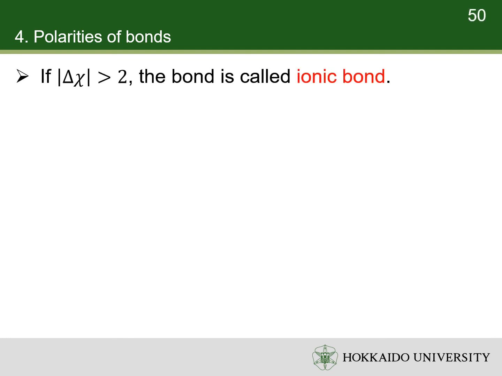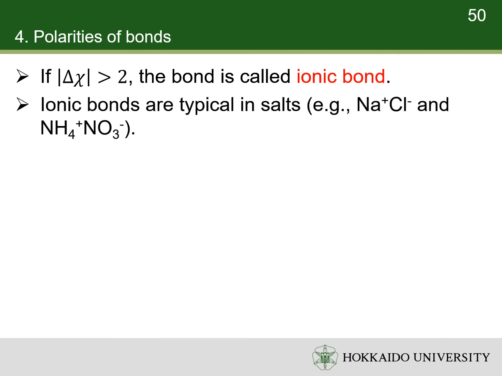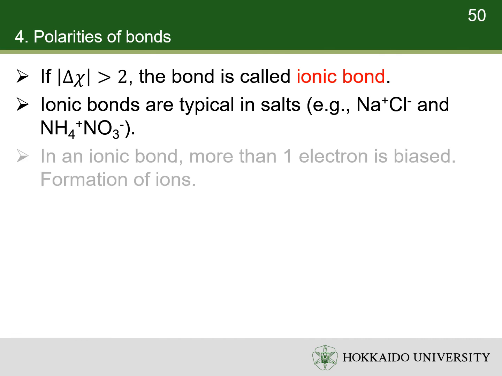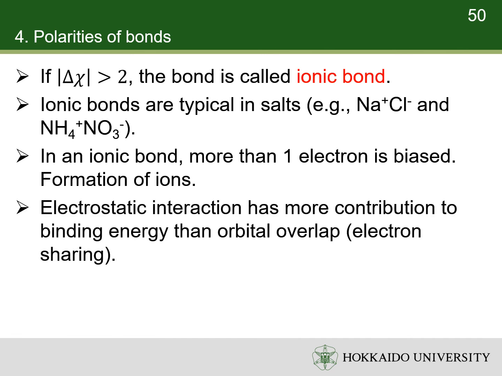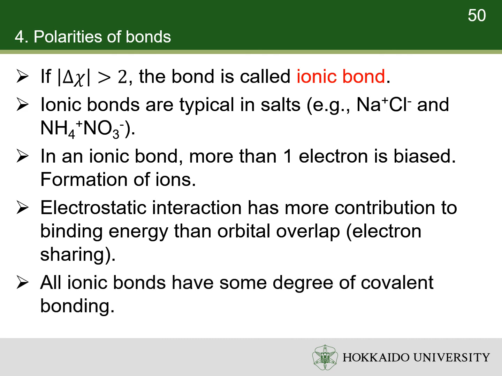If the difference in electronegativities is greater than 2, the bond is called an ionic bond. Ionic bonds are typical in salts such as sodium chloride and ammonium nitrate. In an ionic bond, one or more electrons are biased, so ions are formed. In ionic bonds, electrostatic interaction has more contribution to binding energy than orbital overlap. But pay attention that all ionic bonds still have some degree of covalent bonding.